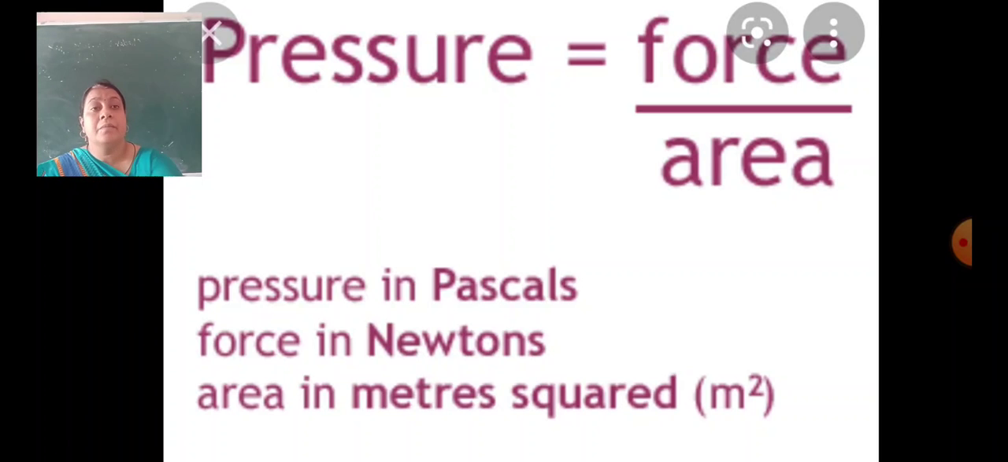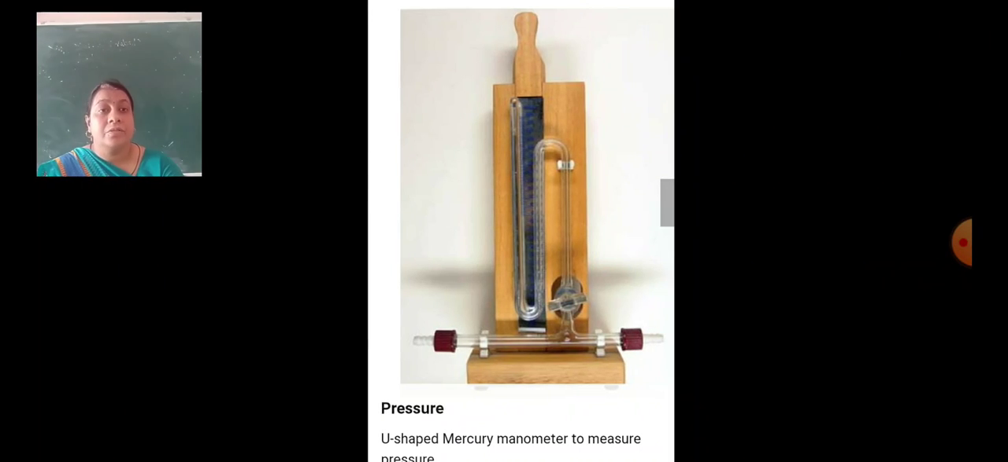Now what is meant by atmospheric pressure? It is the pressure measured by a U-shaped mercury tube, that is a manometer. With the help of a manometer, we can measure the pressure.